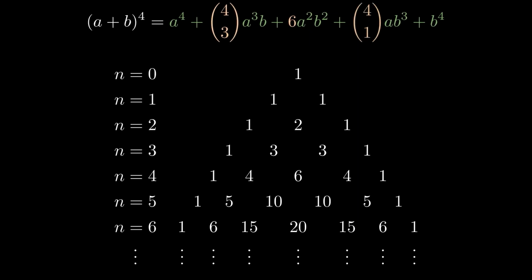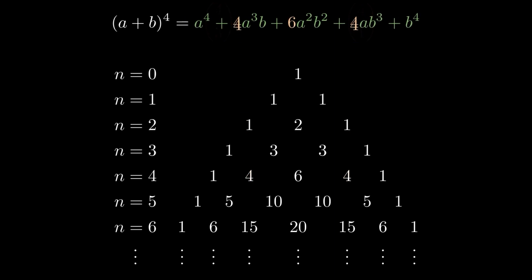By the way, notice that we can also claim that the coefficient for a cubed b is 4 choose 1 if we use the reasoning that we want to find the number of ways we can choose 1 b from 4 options instead of 3 a's from 4 options. As we can see from Pascal's triangle, both lead to the same number. That makes sense. Either way, the coefficients are 4 and 4 because those are what the corresponding numbers in Pascal's triangle are. And we are done.